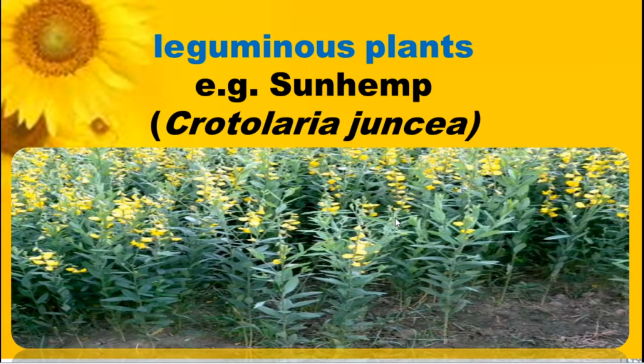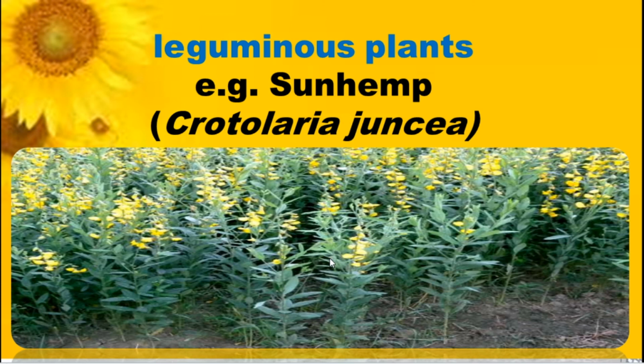Look at some of the leguminous plants: sun hemp, Crotalaria juncea. This is one of the leguminous plants. These plants have the capacity to convert atmospheric nitrogen into nitrogen that is available for plant growth.